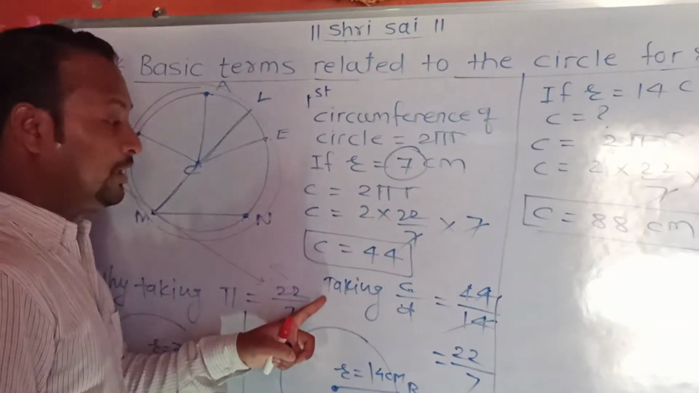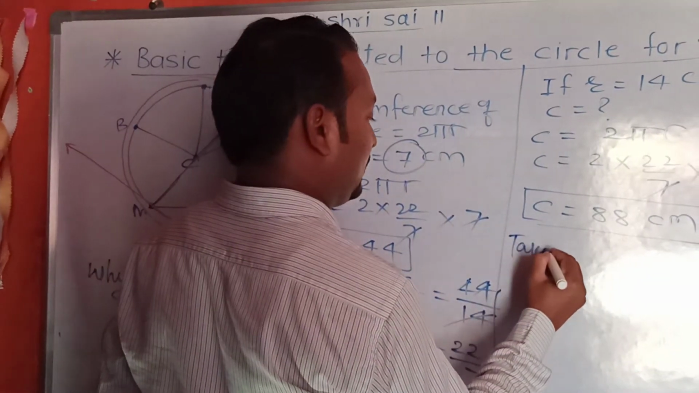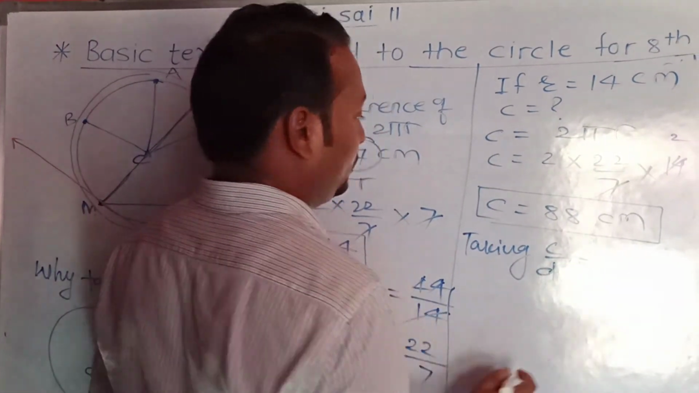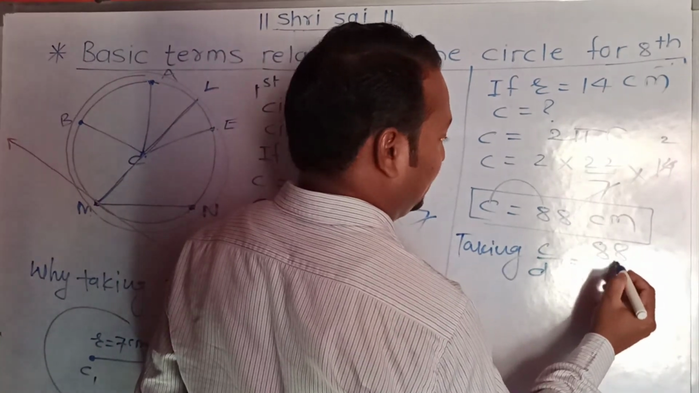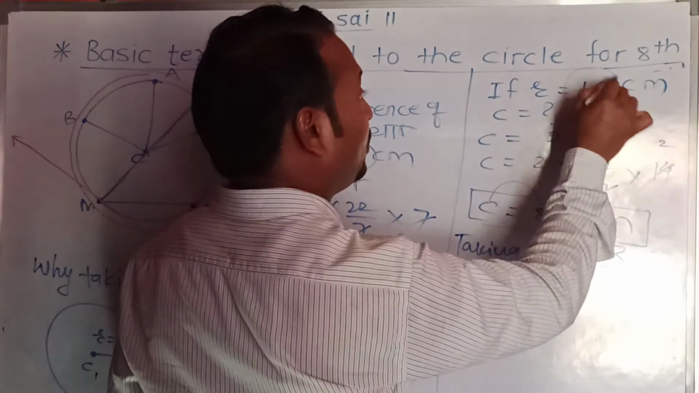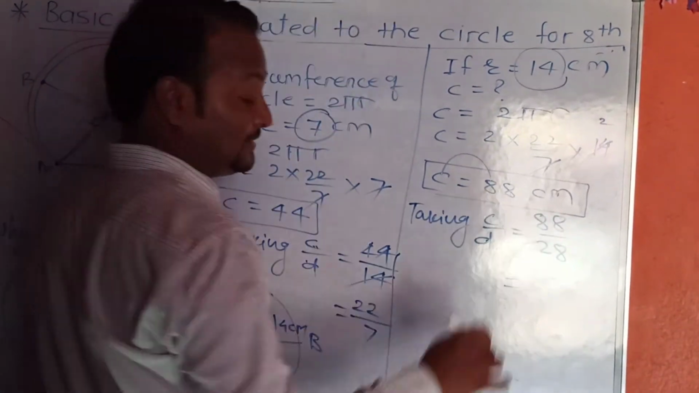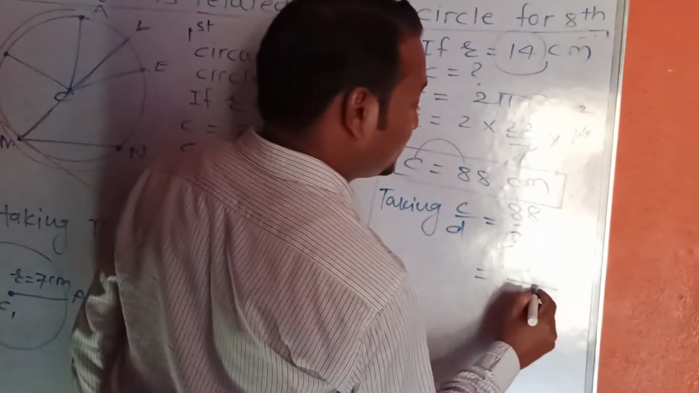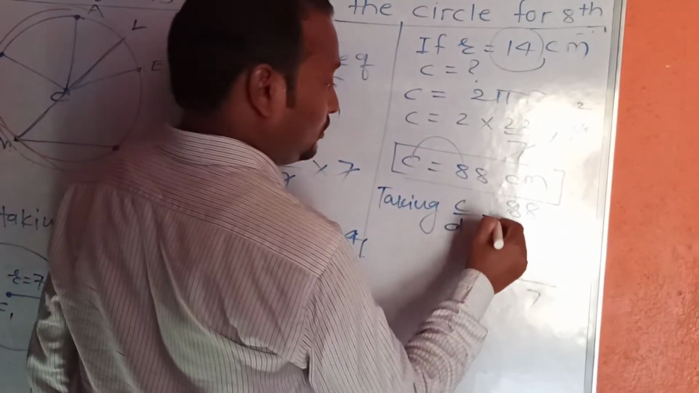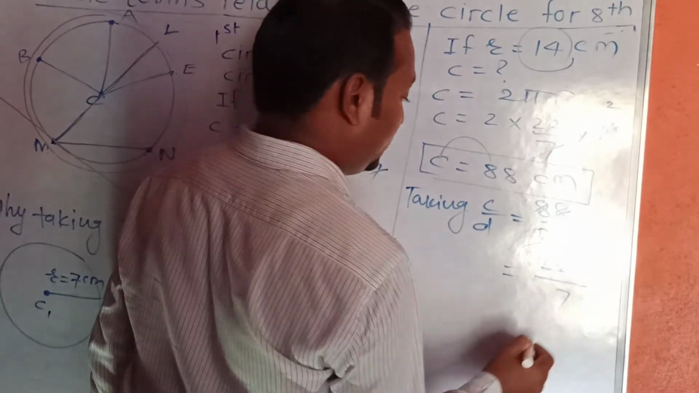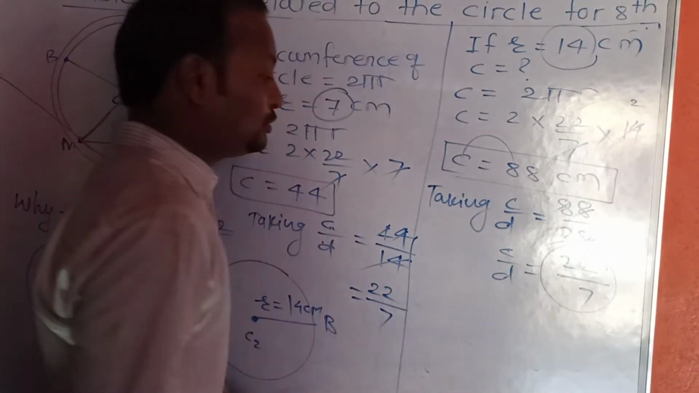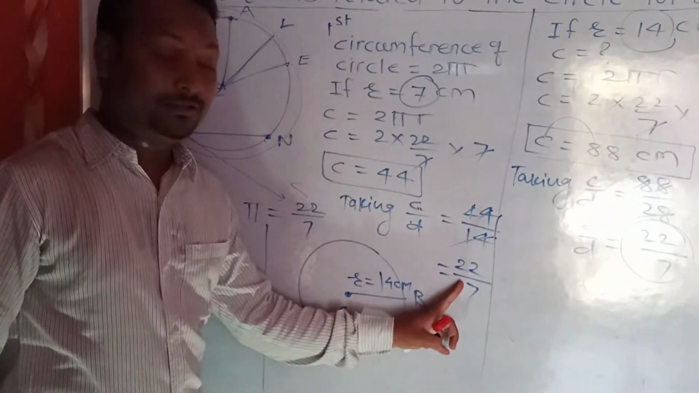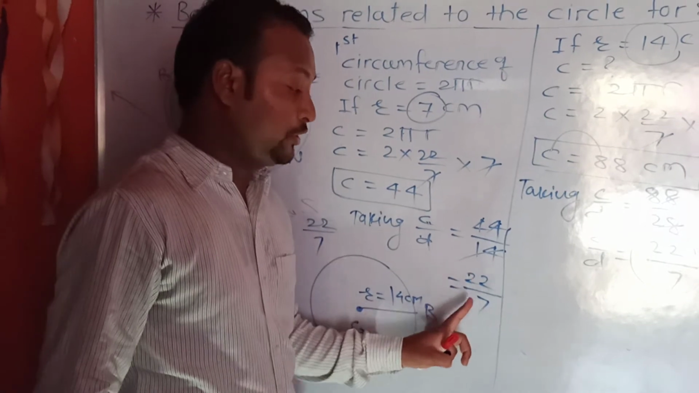After that, take the ratio of circumference of circle to the diameter. Circumference of circle is 88. Diameter is double of radius, 28. And simplify the ratio: 4 sevens are 28, 4 twos are 8. So C upon D is 22 upon 7. In case first we get the ratio of C upon D as 22 upon 7.